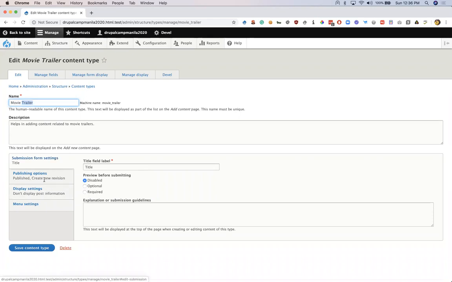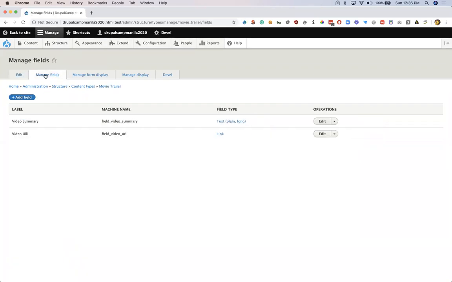And these are content type settings. Throughout our session, we are going to deal with these two fields, which I have added in the content type. Our validations are going to be happening on these fields. Let's see the details of these fields. The very first field is video summary.